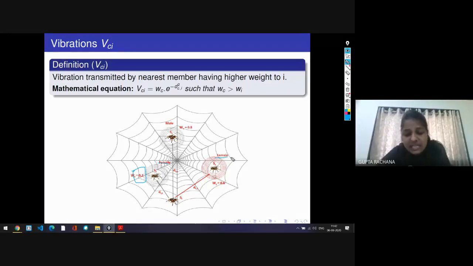It is possible that the nearest spider can be a male spider or a female spider, but in this situation both these spiders are female spiders. This female spider has the weight 0.2 and this female spider has 0.6. So the maximum weight of the closest spider, that is the fittest spider, is the one that VCI is demonstrated with. The vibration is sent to the closest fittest spider.